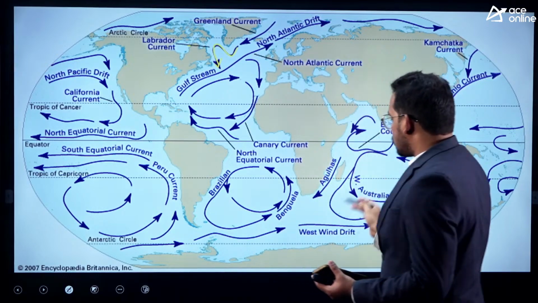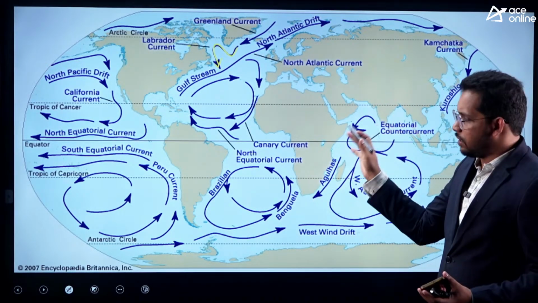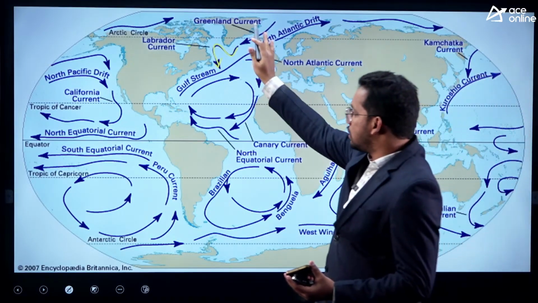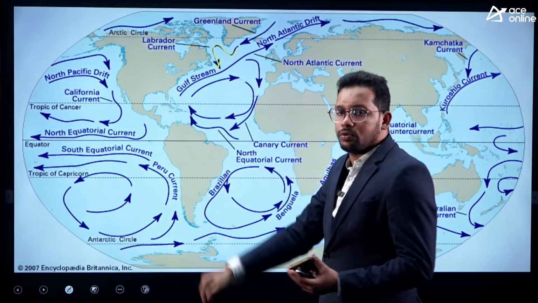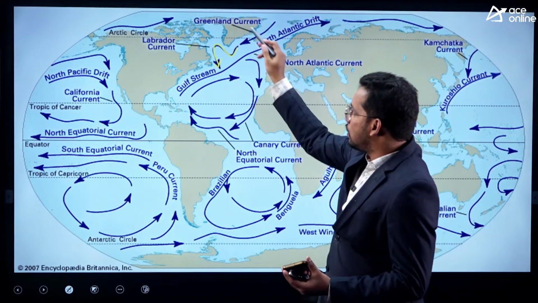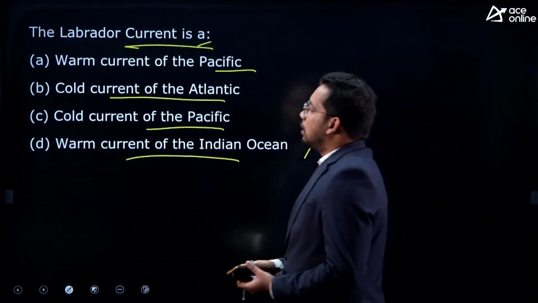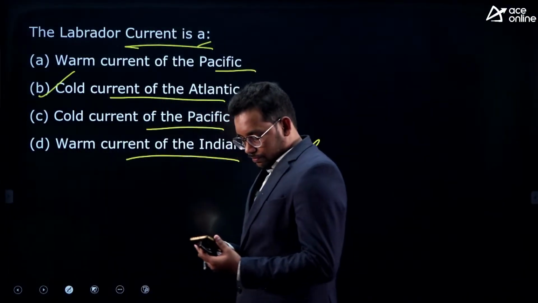These are all the ocean currents, right? Different concepts we have discussed in the class, but we are not explaining here, just it's a fact. Labrador is present in the Atlantic Ocean, and this is coming from the pole towards the equator, as this is a cold region coming to the hot region, it is called a cold current. So cold current in the Atlantic Ocean. So answer is B. Good.